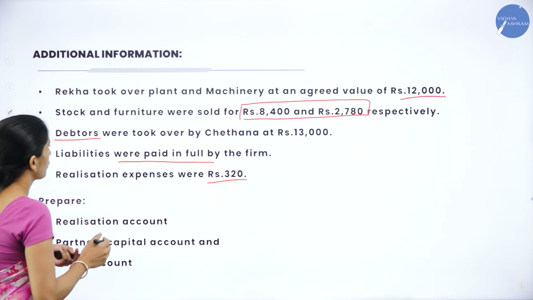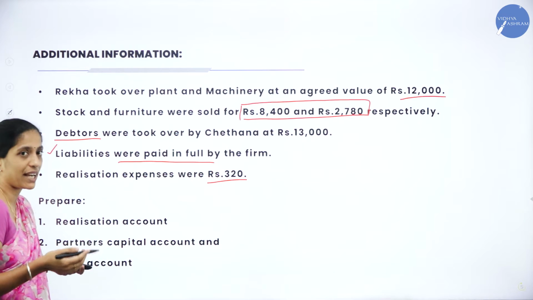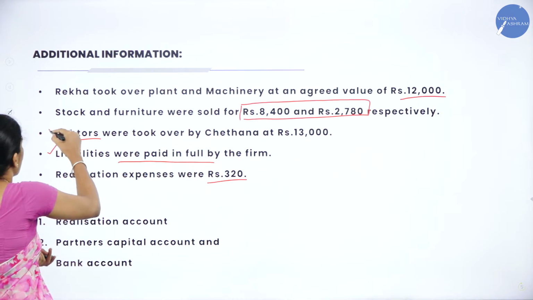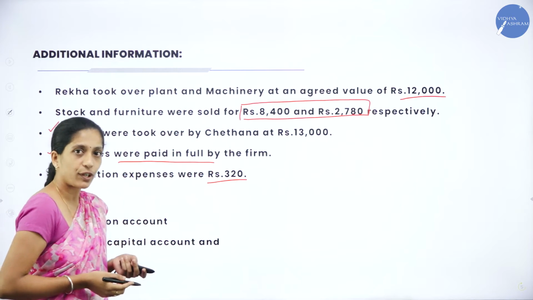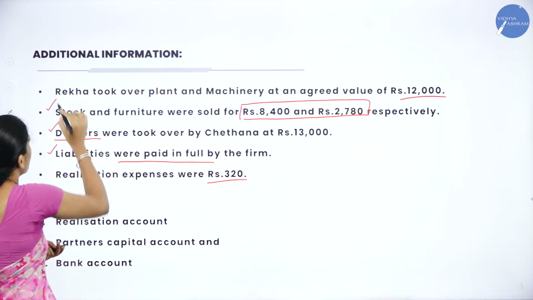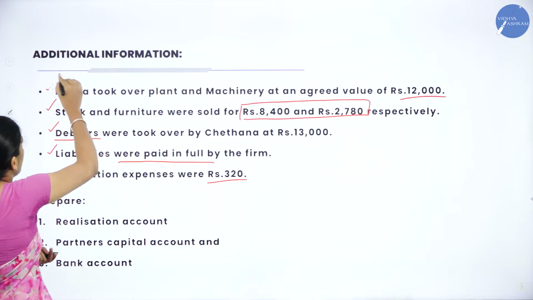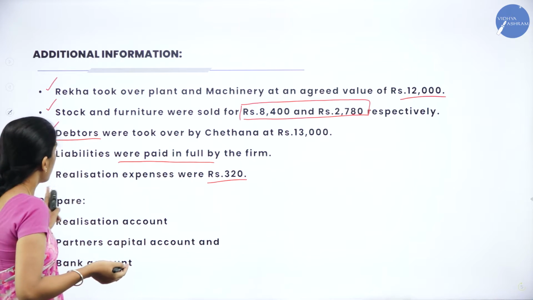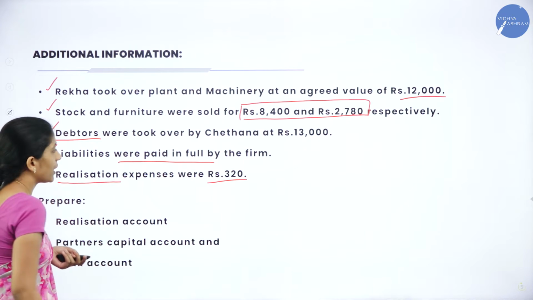Realization expenses. So we have recorded liabilities were paid in full. We have recorded debtors were taken over. We have transferred to partner capital account who have taken over the asset. Next, stock and furniture we have recorded. Rekha took over, we have recorded. Next, the last one is realization expenses.